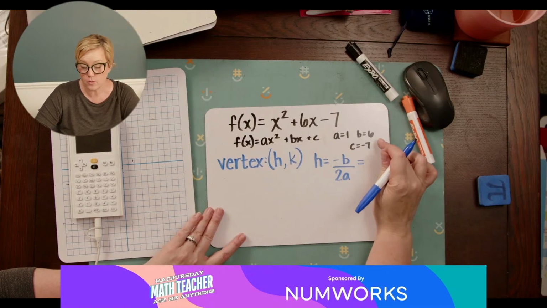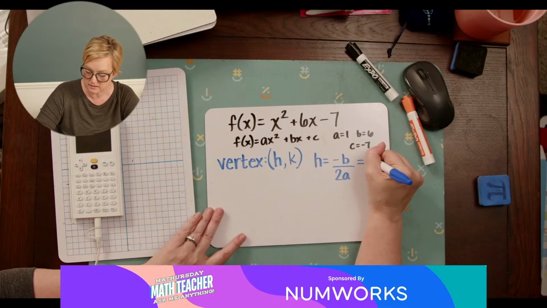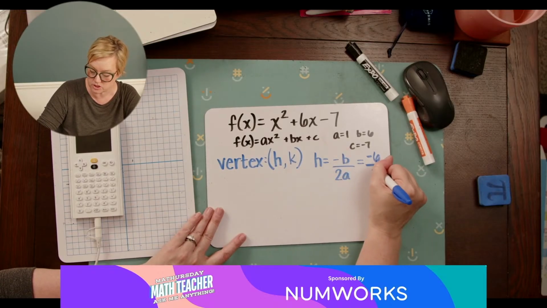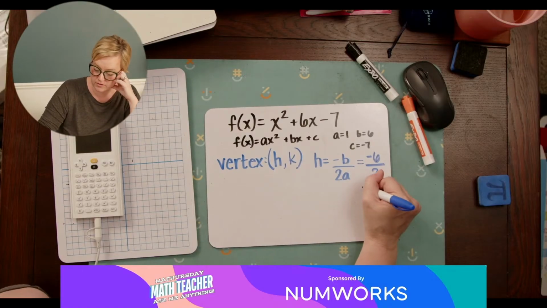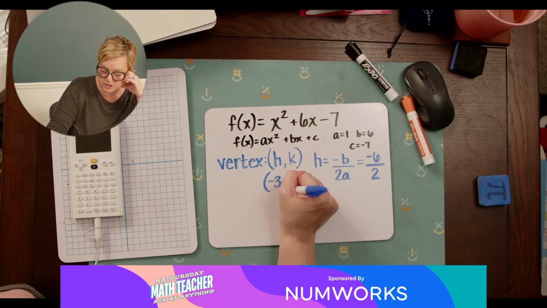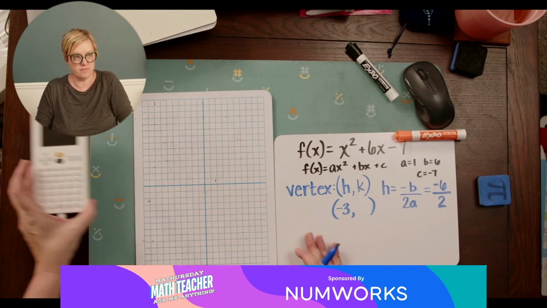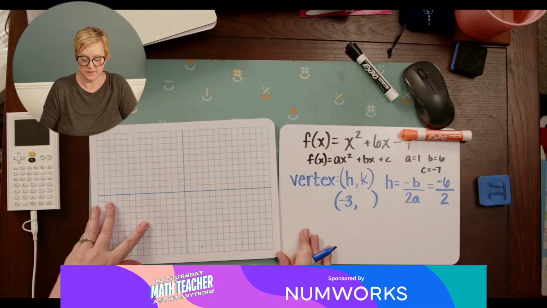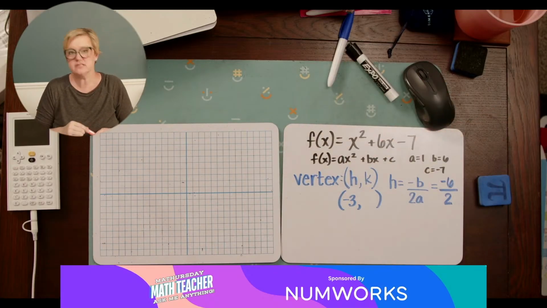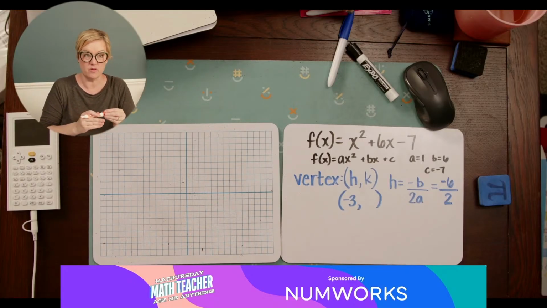For this quadratic, b is 6, so this is going to be -6 over 2 times a, which is 1, so 2 times 1, which is 2. So our h value is -3. So we have our x value for our vertex, which is -3. Now what that also means is that is where my axis of symmetry is going to be. My axis of symmetry is my mirror image line, so my mirror image line is going to be at -3.